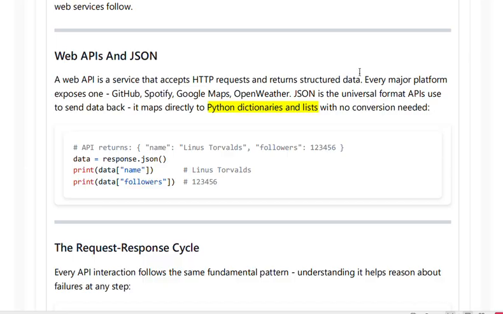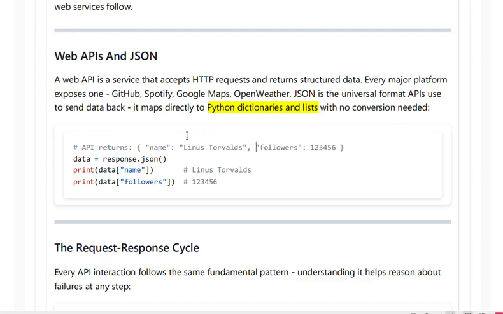with no conversion needed. JSON is converted into a Python dictionary. Why? Because JSON syntax and Python dictionary syntax are the same. This is JSON syntax actually, but it looks exactly like a Python dictionary. Why? A Python dictionary has keys and values. Name is the key and Linus is the value. Followers is the key, and 123, how many followers he has, is the value. So it is in key-value pair format.